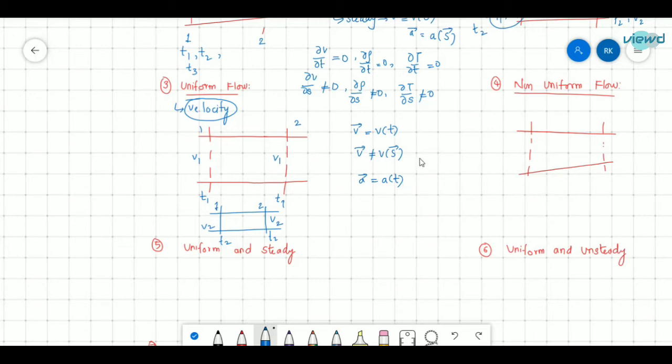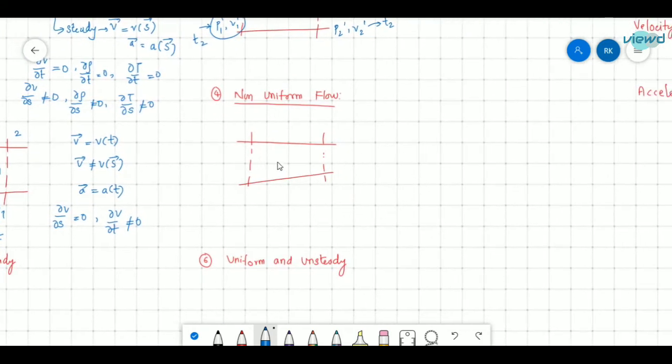So at a particular time, the velocity is not changing with respect to space coordinates, but it is changing with respect to time at every section. So this can be written as ∂v/∂s is equal to 0. With respect to space coordinates, that is not changing. So the rate of change of velocity with respect to space coordinate is 0. And also ∂v/∂t is not equal to 0, since with respect to time the velocity is changing.